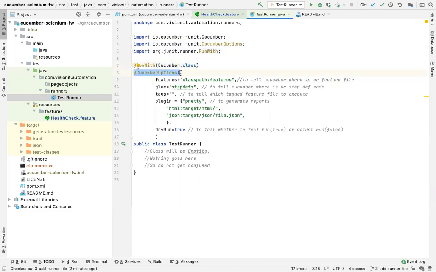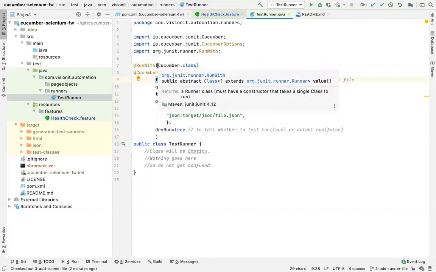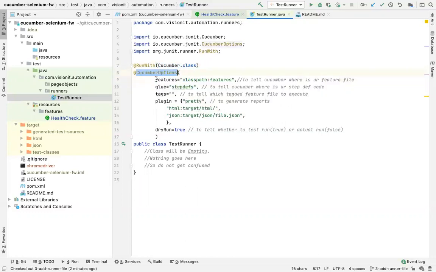What is CucumberOptions? Bracket open, bracket close. Inside this, I again am passing arguments. Understand this as nothing but an argument. In the previous annotation, I have only one argument. Here I have multiple arguments. First argument is features, then glue, tags, plugin, and dryRun. There are a few more. We don't have to worry about them for now, right?